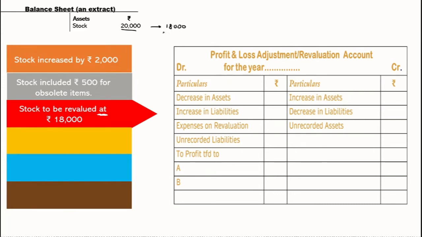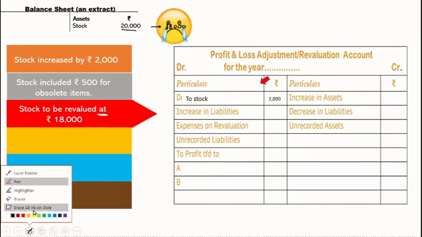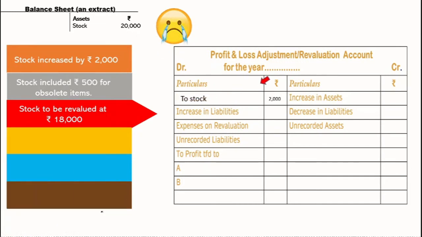If we are changing it to 18,000, what will happen? There is a reduction of 2,000 rupees. So again, it's not good. It is not good at all. So we are going to write it on the debit side.